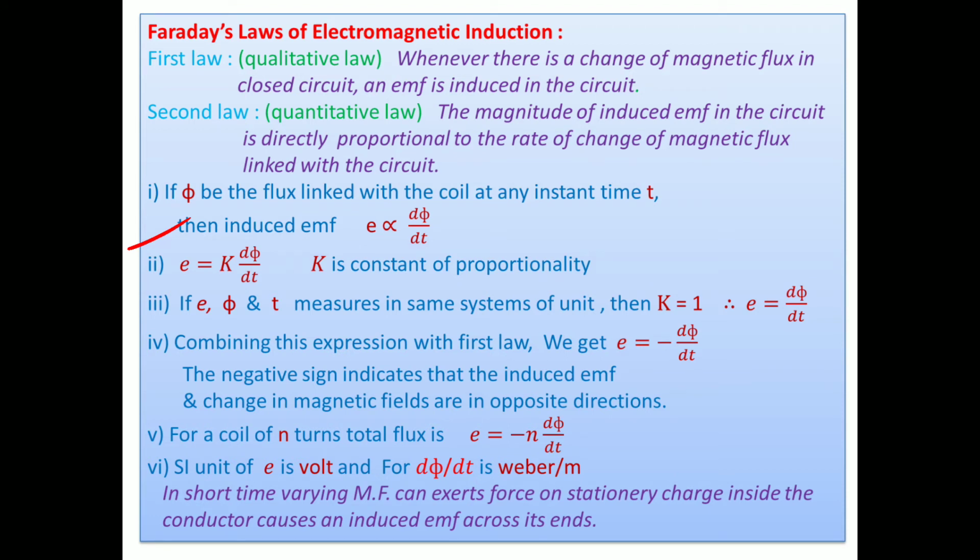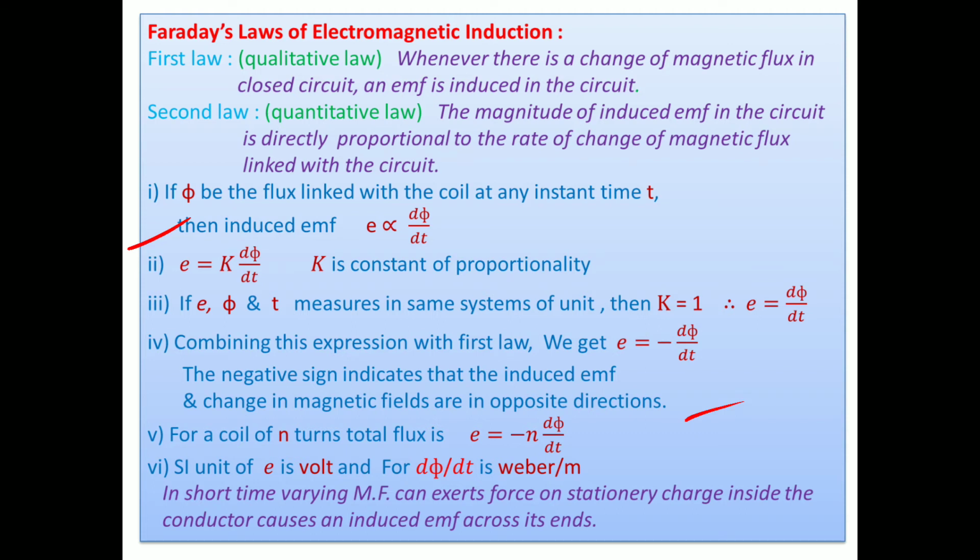Here the negative sign shows, from the observations of the experiments made by Faraday, that the rate of change of flux and the EMF are in opposite directions. That means the induced EMF opposes the change in flux. The change in magnetic field and the induced effect are in opposite directions. This is the meaning.